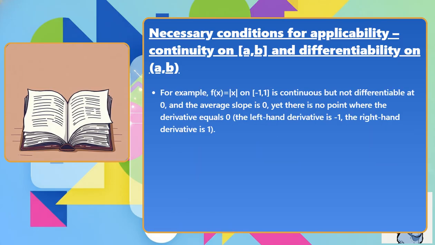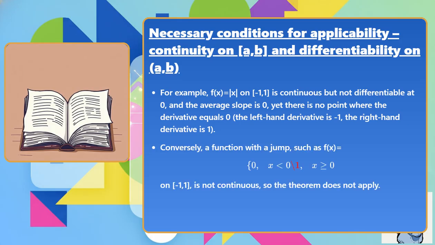For example, f of x equals absolute value of x on [-1, 1] is continuous but not differentiable at 0, and the average slope is 0, yet there is no point where the derivative equals 0. The left-hand derivative is minus 1, the right-hand derivative is 1. Conversely, a function with a jump, such as f of x equals 0 when x is less than 0 and 1 when x is greater than or equal to 0 on [-1, 1], is not continuous, so the theorem does not apply.